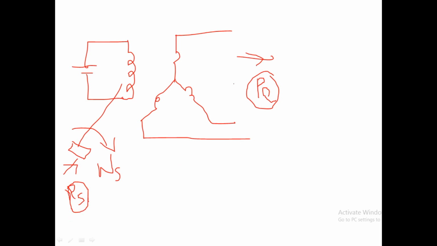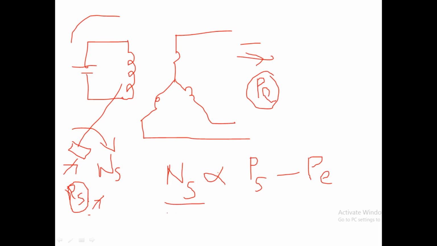We can consider it like two forces, one acting here and one given here. What will be the speed of this rotor? The speed will be ns. Why? Because ns is the result of balancing PS and PE, that is PS minus PE. Whenever these are balanced, that means whatever electrical input is required, that much mechanical input is given, then the rotor will be rotating with the speed ns only.